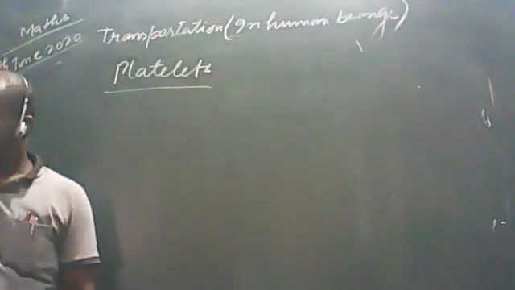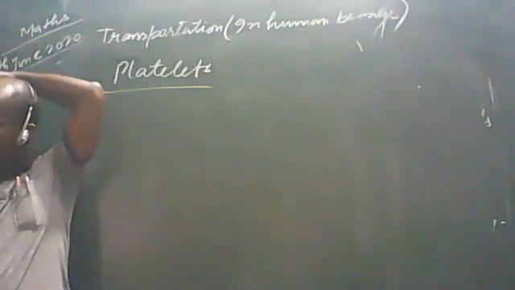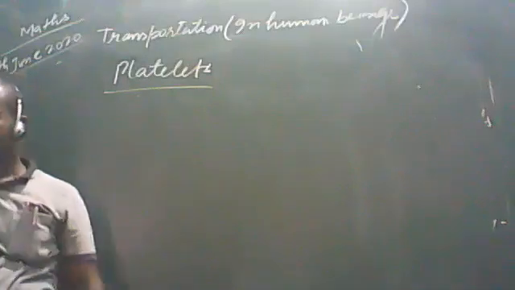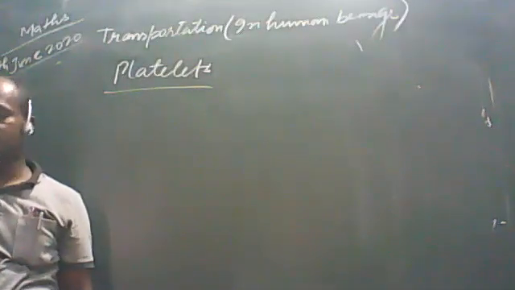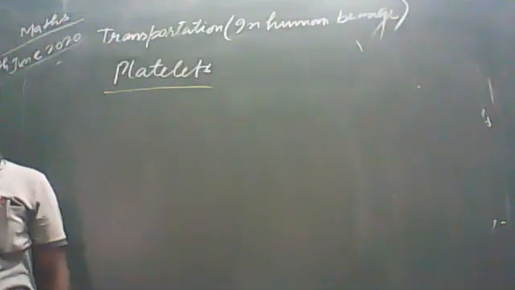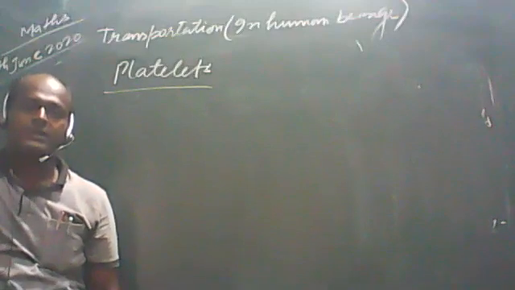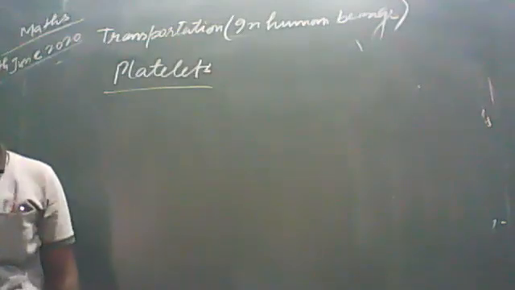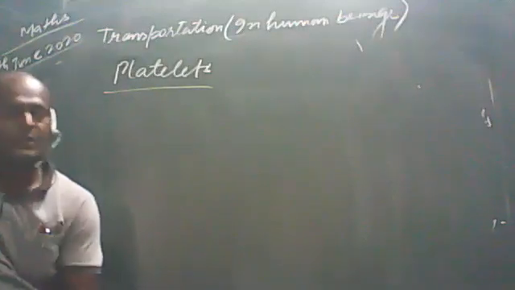We can say that the loss of blood from the system needs to be minimized, and in this situation the leakage should be prevented to overcome the loss of blood. For this there are the platelets. What happens at the injury portion?